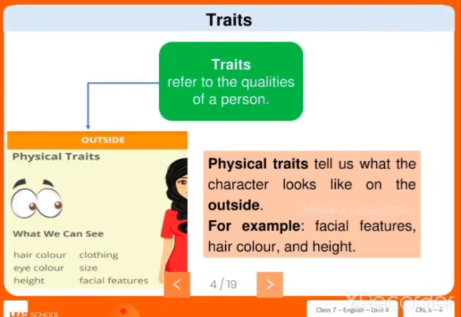These body features are physical traits. Physical traits tell us what the character looks like on the outside, for example facial features, hair color and height.